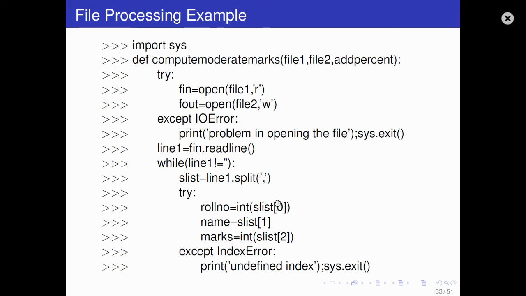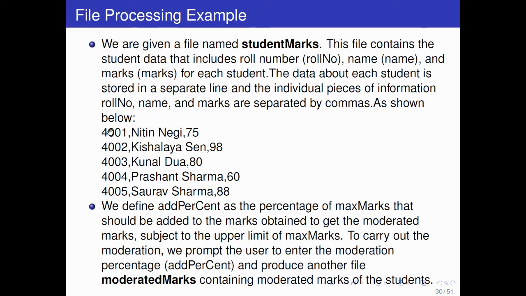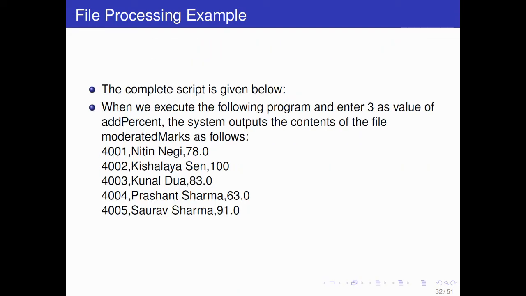Then try: roll number is in the list S list, the first entry, that is at index 0. At index 0 you will have roll number, at index 1 you will have name, at index 2 we will have marks.